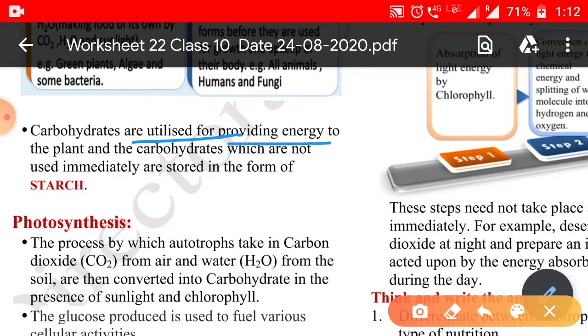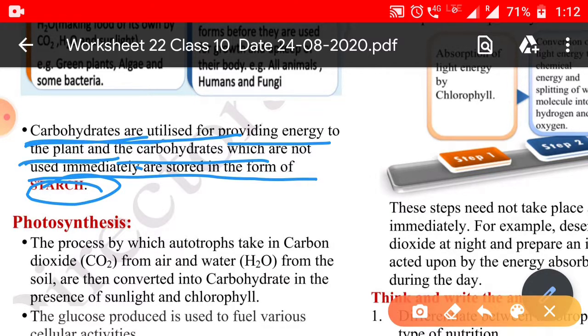In plants, carbohydrate is used for providing energy, but when it is not used immediately, it is stored in the form of starch. In animals, it is stored in the form of glycogen.